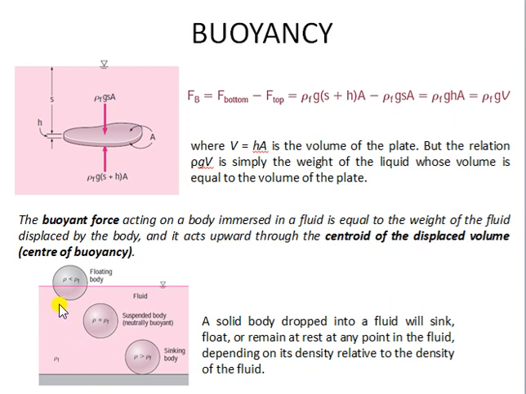If you see the first body over here, since the density of this body is less than the density of the liquid, I can say that the weight of this body is less than the buoyant force. The buoyant force is more dominating, so it is not allowing this body to fall in the liquid. So this body remains floated on the free surface, because the weight of this body is less than the applied buoyant force.